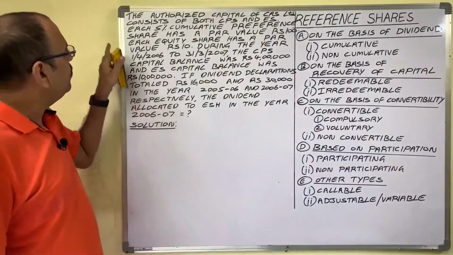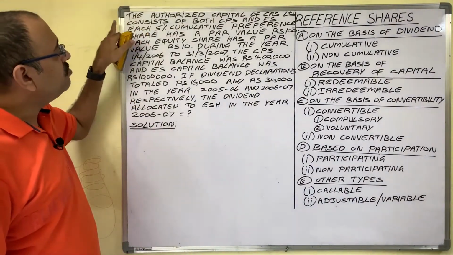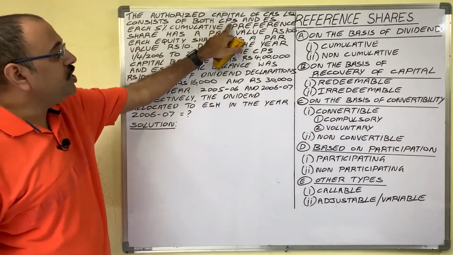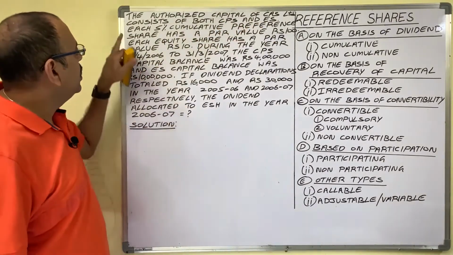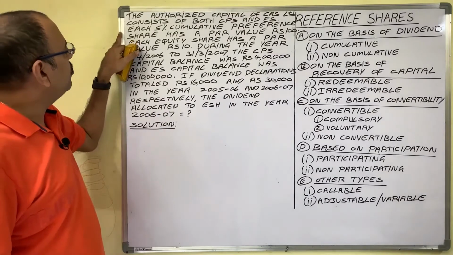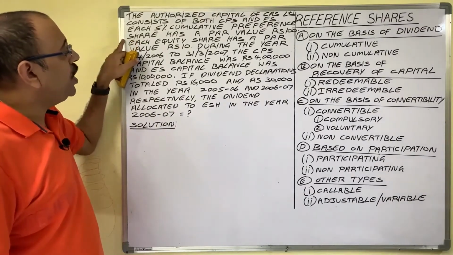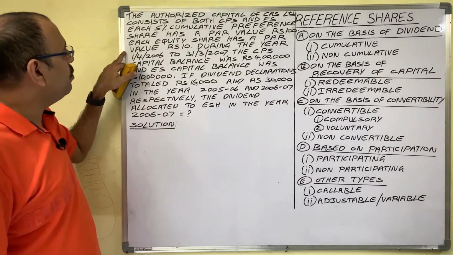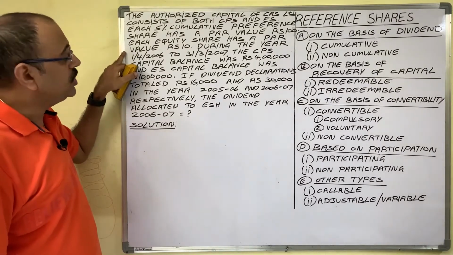Regarding cumulative preference share, let us see another example also. See this problem. The authorized capital of CAS Limited consists of both cumulative preference shares and equity shares. Each 5% cumulative preference share has a par value of 100 rupees. Each equity share has a par value of 10 rupees.